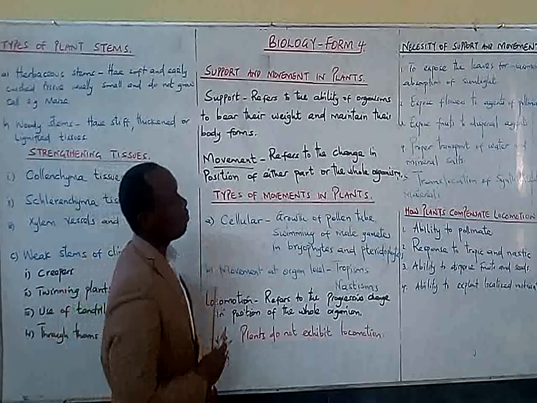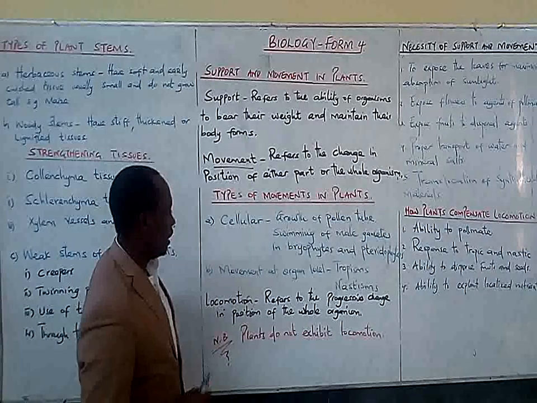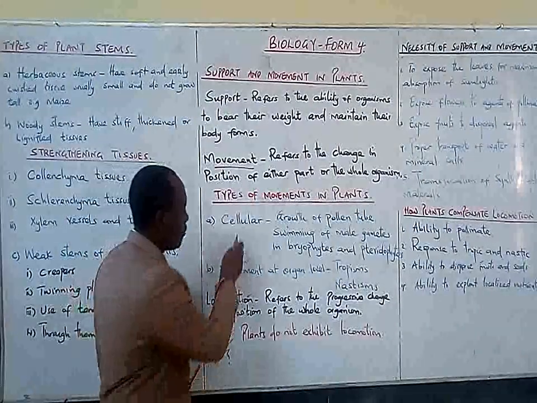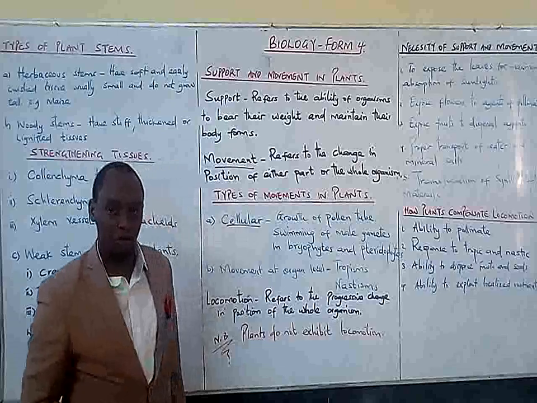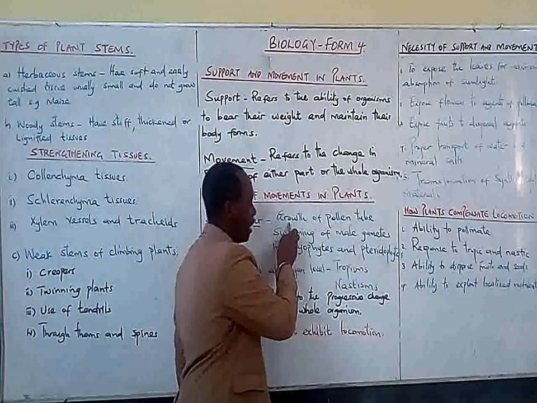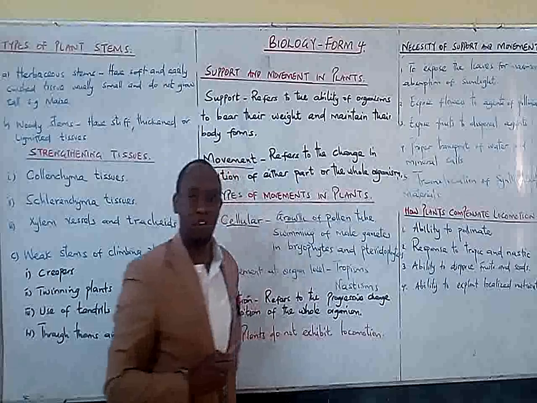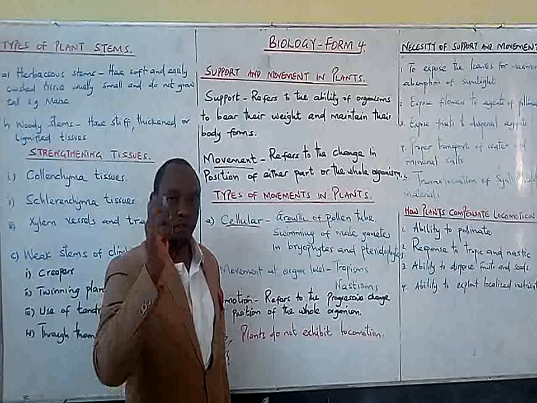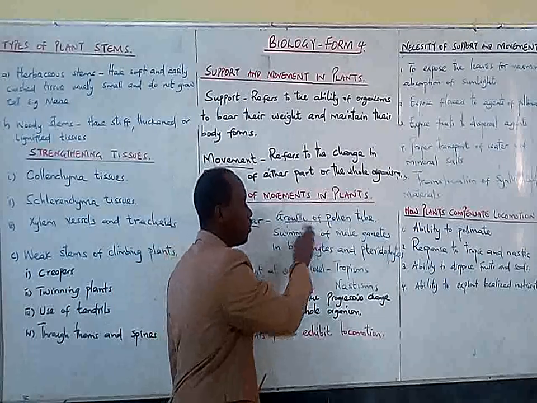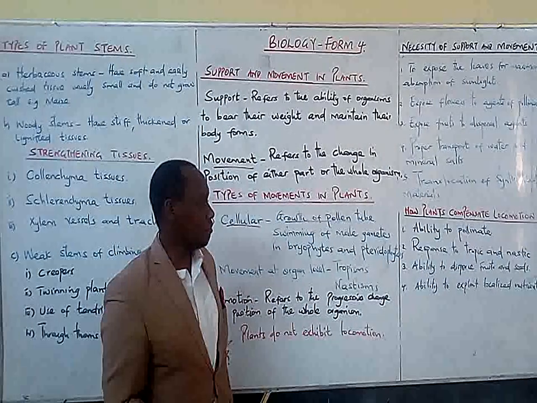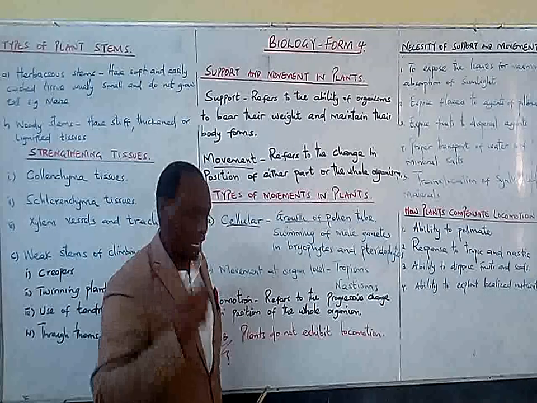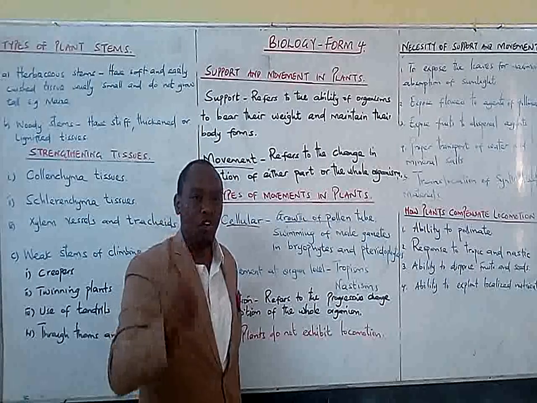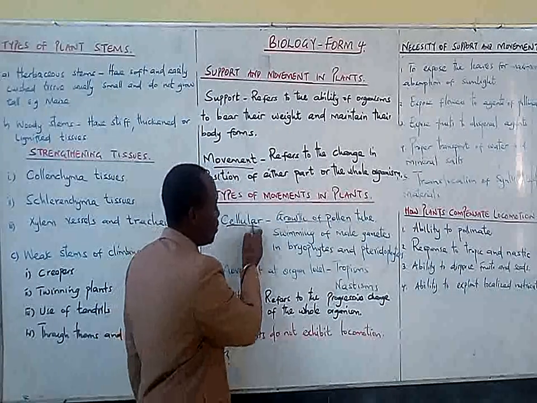Now, when we talk about plants, our main emphasis today, you will see that there are two main types of movement in plants. We have movement at cell level. You remember in Form 3, you talked about pollination and the growth of the pollen tube. Immediately the pollen grain lands on the stigma, it will grow and germinate inside the stigma until it reaches the embryo sac. And that growth is a kind of movement. It is a movement of a cell. So that is a cellular type of movement.